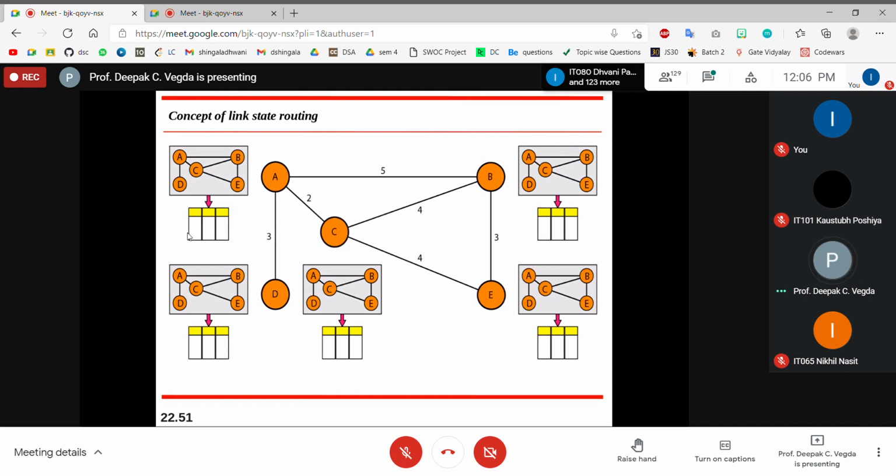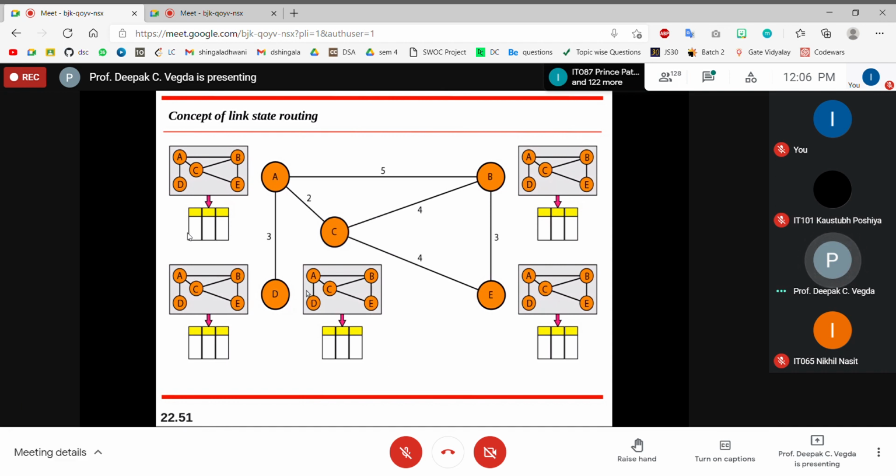But now something is different here. The concept of link state routing protocol is that every node will have the entire topology with it. Everyone will keep that entire topology with them, and then they'll apply one algorithm to find out the way around for others, right? So you can take Dijkstra algorithm, the shortest path algorithm, which is there for link state routing protocol. How they'll do it, we'll see.